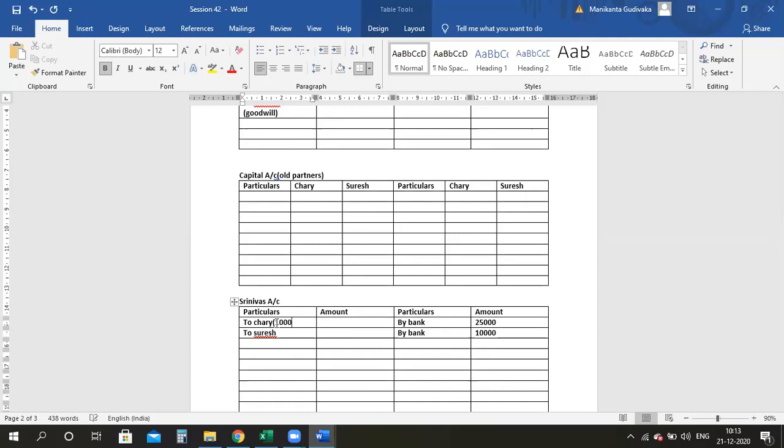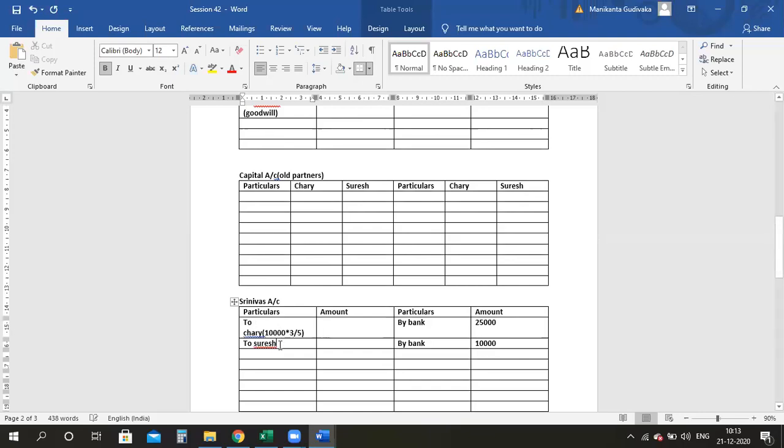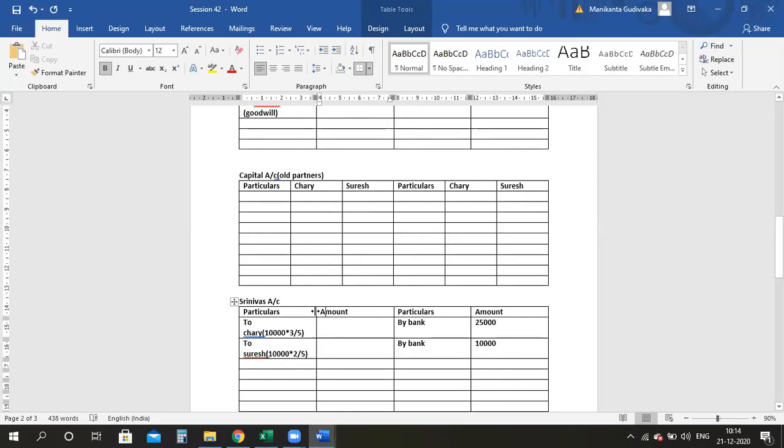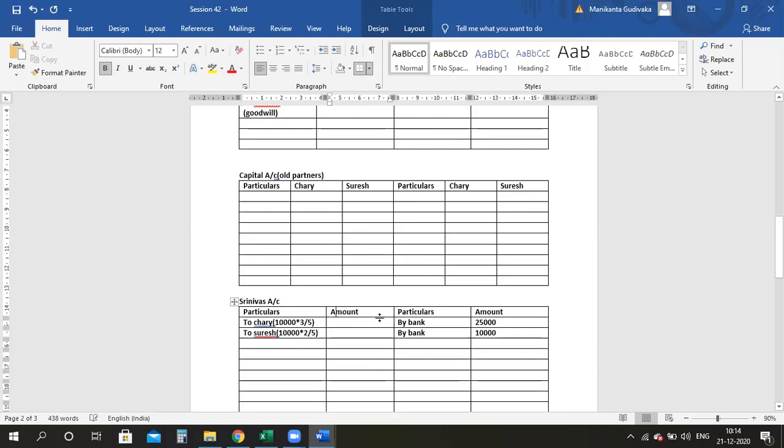Please take 10,000 into 3 by 5 and 10,000 into 2 by 5. Please tell me the amounts. Ma'am, 6,000 for Chari and 4,000 for Suresh.